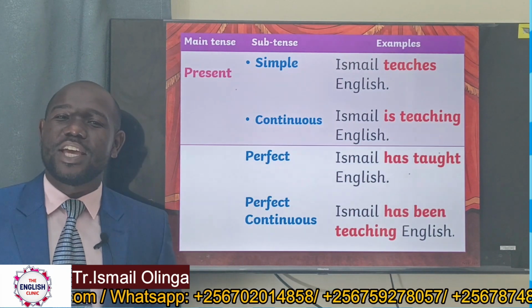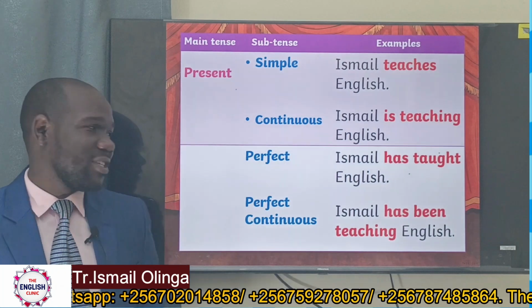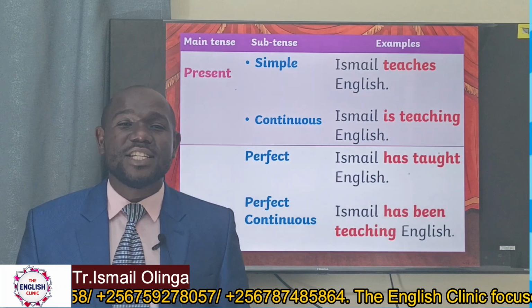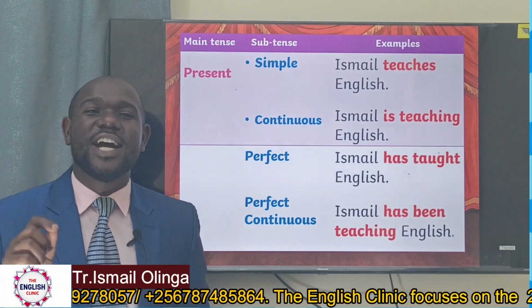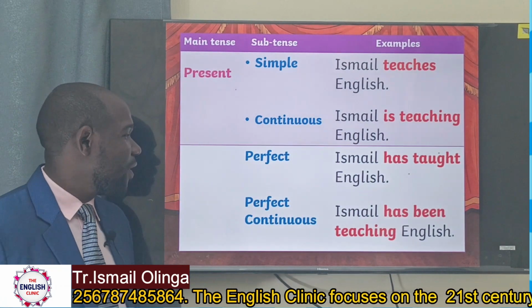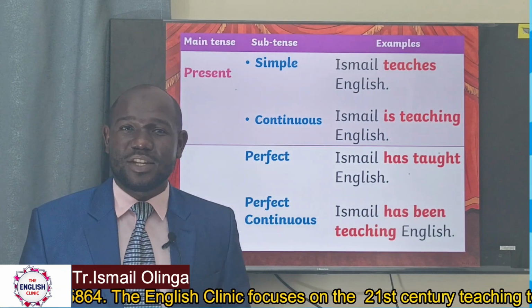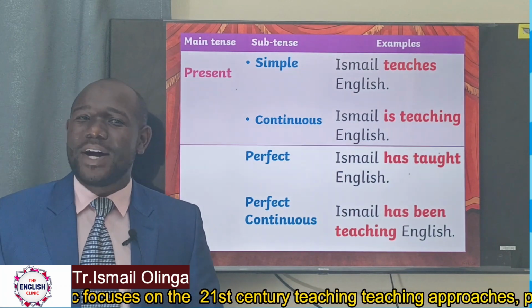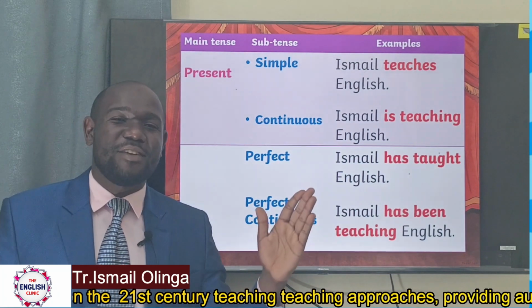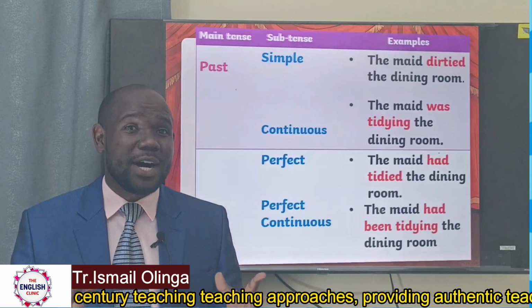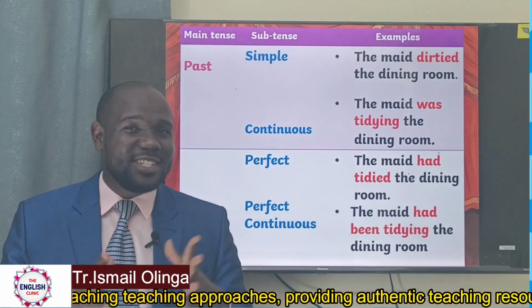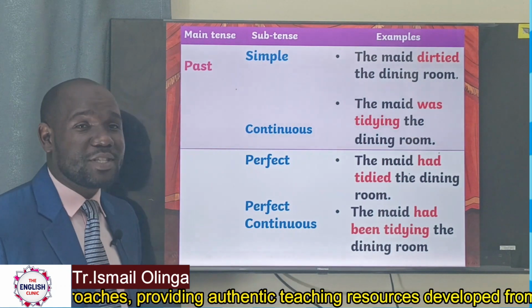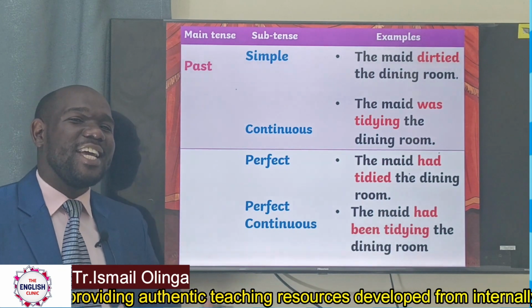What is it when we say present perfect continuous? This one is used when we are talking about an action that has taken a long time happening and has not yet stopped. For example, Ismail has been teaching English. This one means that the action is still going on, but it started some time back. The past tense. Friends in the lower school usually call it a yesterday tense. This is when we say that this action was done in the past.